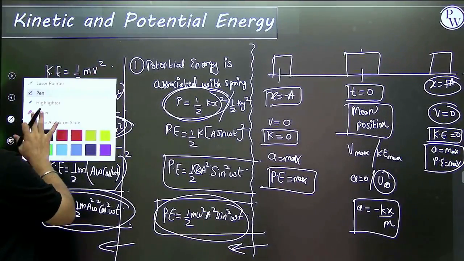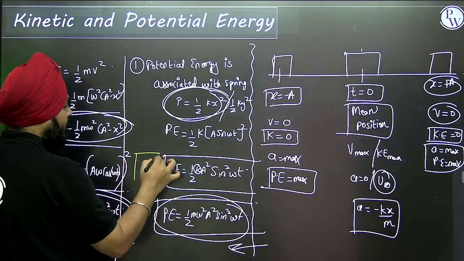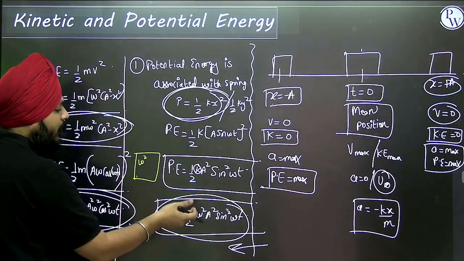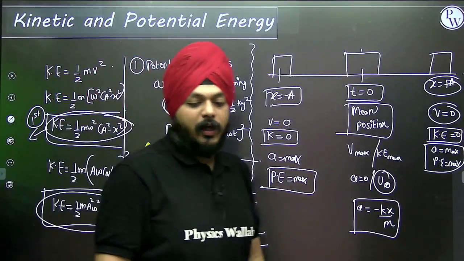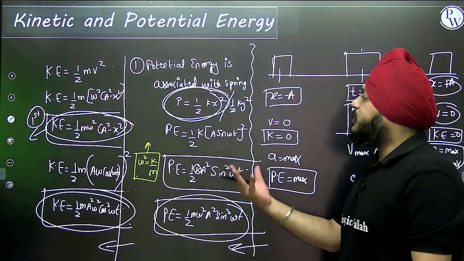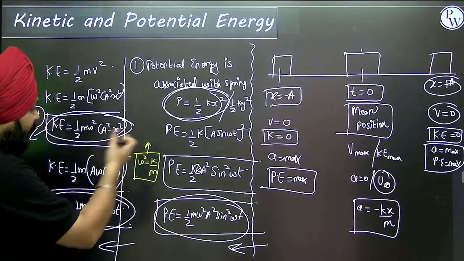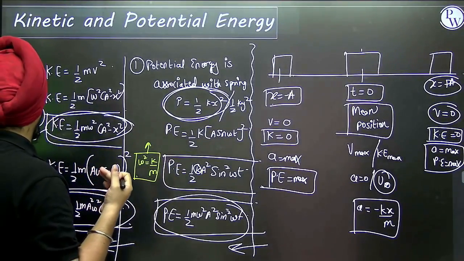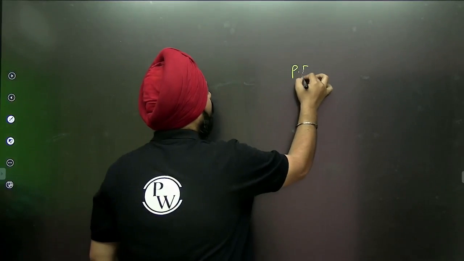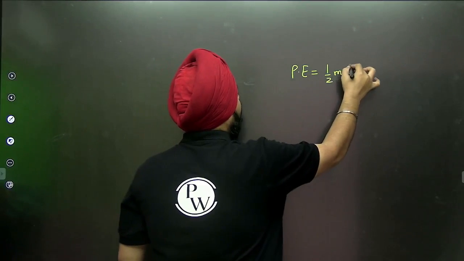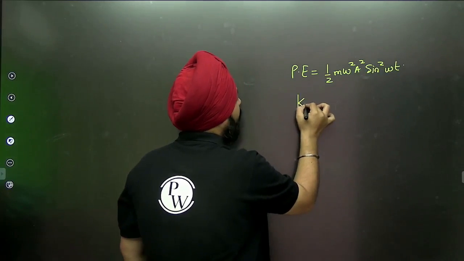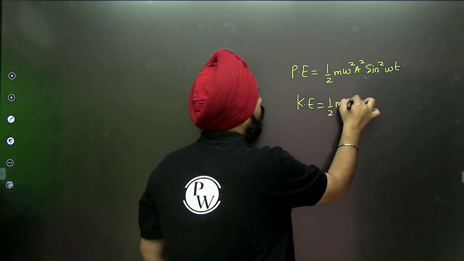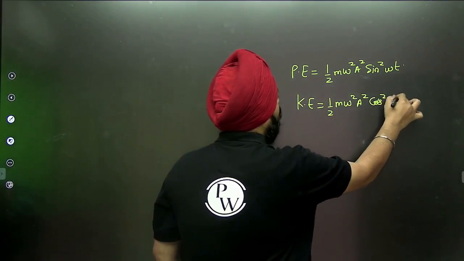Here omega square is equal to k by m. So if you want to write these four equations, we can write potential energy equal to half m omega square a square sine square omega t. Similarly, kinetic energy is equal to half m omega square a square cos square omega t.